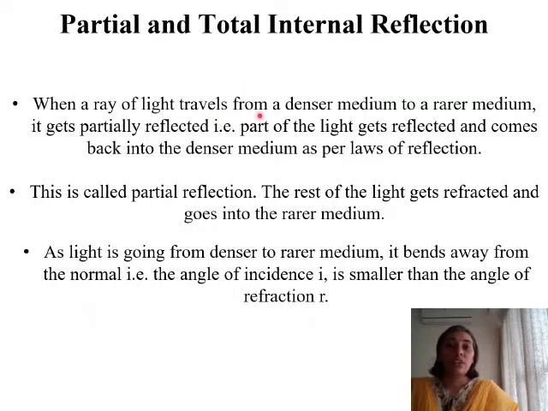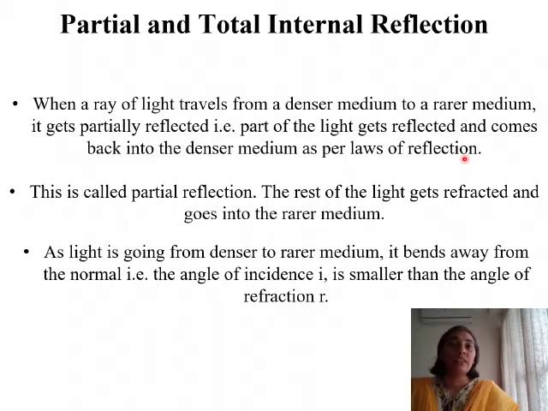When a ray of light travels from denser medium to a rarer medium, it gets partially reflected. That is, part of the light gets reflected and comes back into denser medium as per laws of reflection. Now let us try to understand this statement. Partial or total internal reflection will take place when a ray of light is going from the denser medium to a rarer medium. This is the very first point that you have to remember. That is, the ray is going to travel from denser medium into rarer medium.